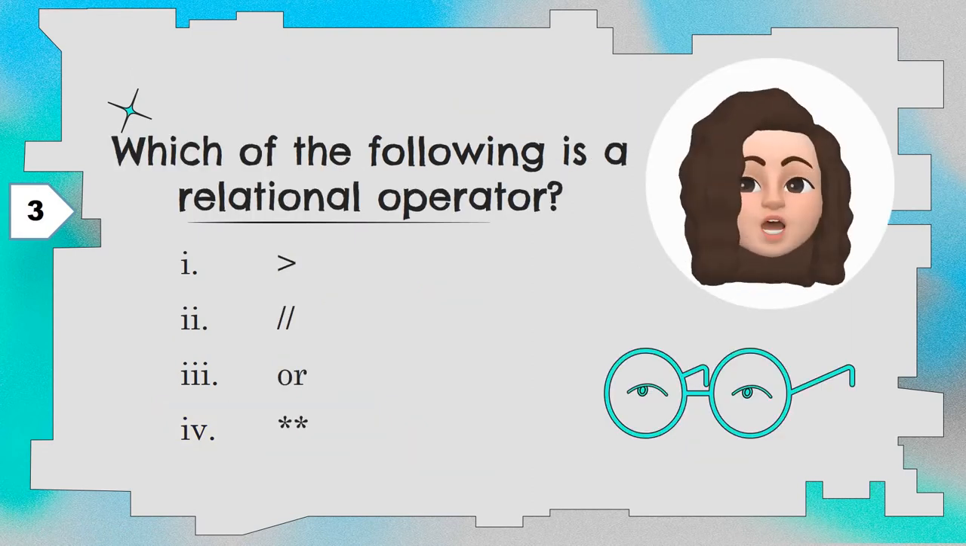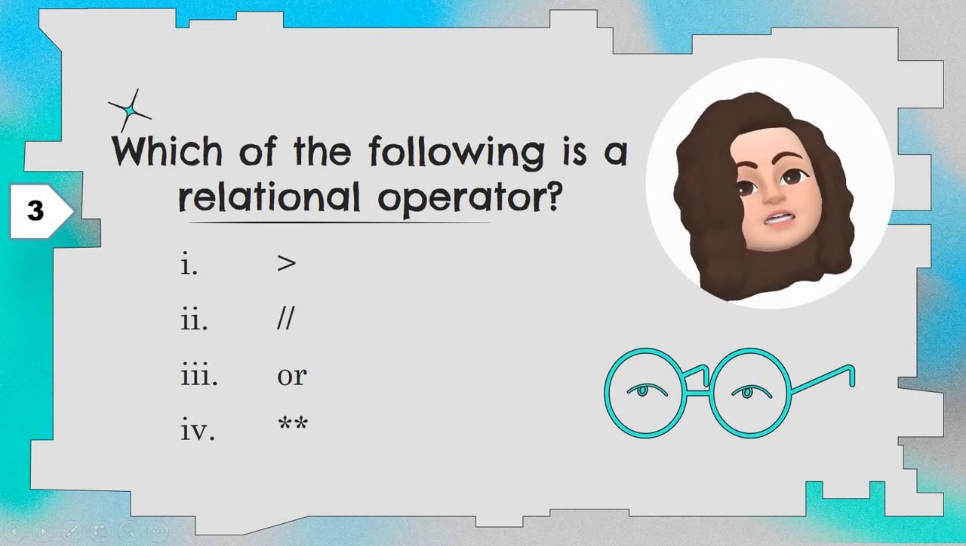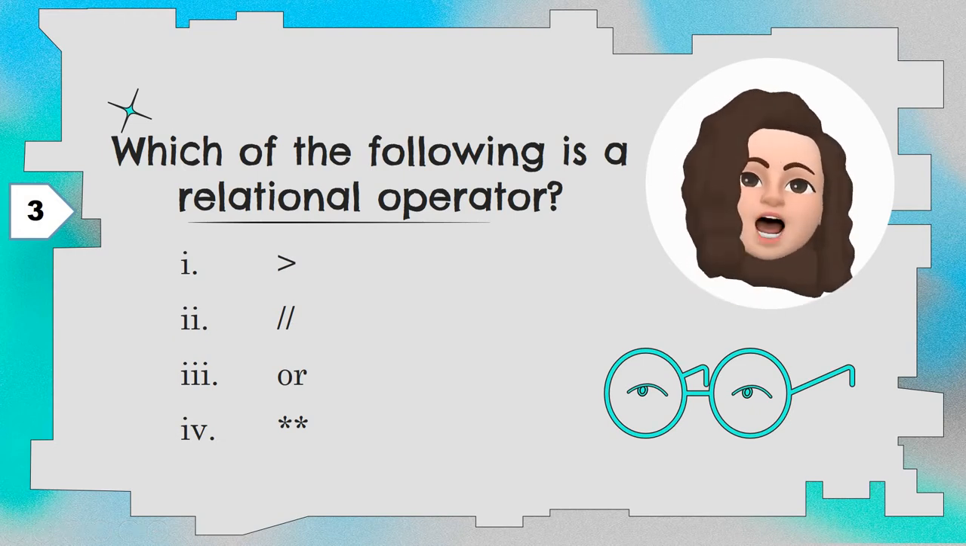Question number 3. Which of the following is a relational operator? There are four options given: greater than, double slash, or, double asterisk. First let's see what is an operator. An operator is a token that triggers some action. It forces some action to happen.